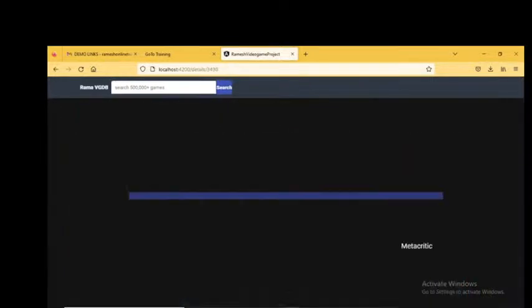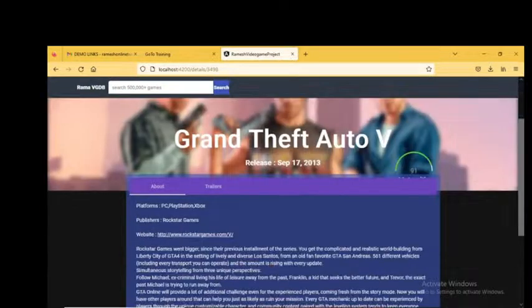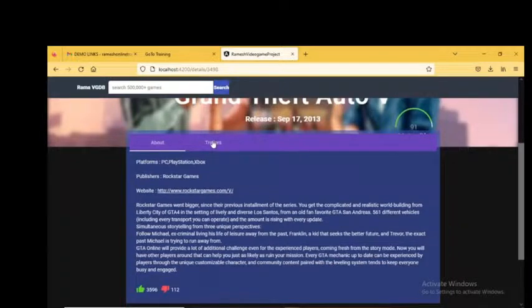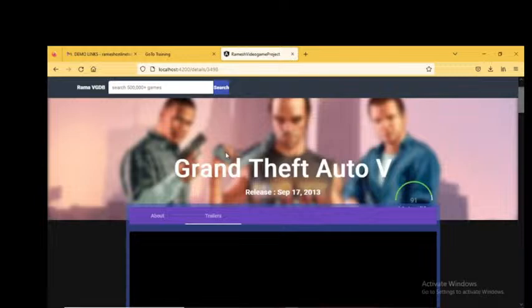For example, here, Grand Theft, Siege and trailers. Whenever this video game has trailers, at that time only you will get the trailers, not all the time. Since this game has trailers, that's why you are getting a trailer. Clear, everybody? Can you respond?